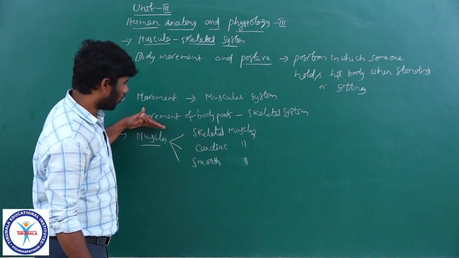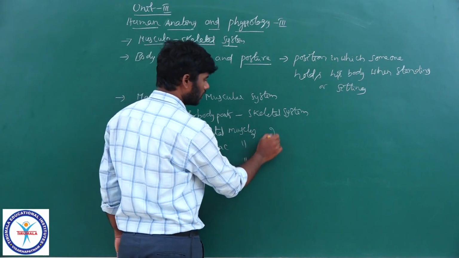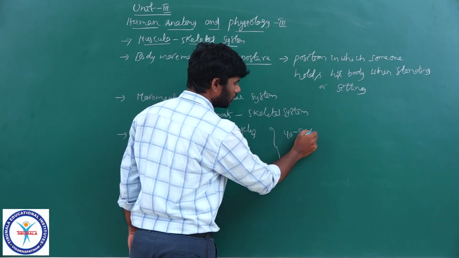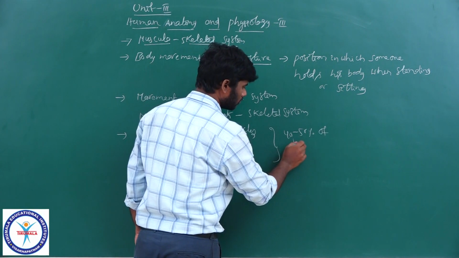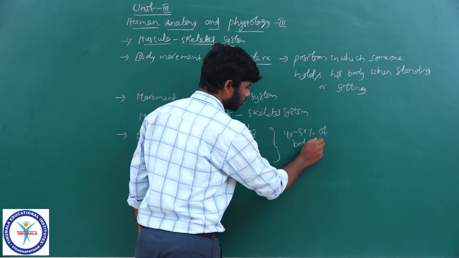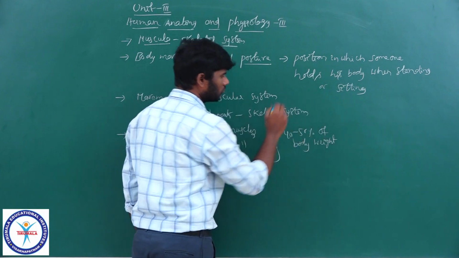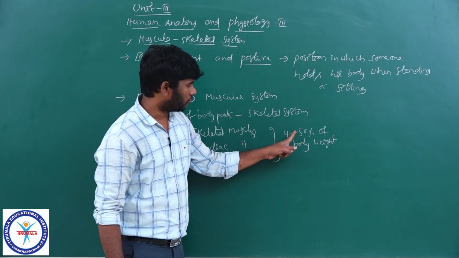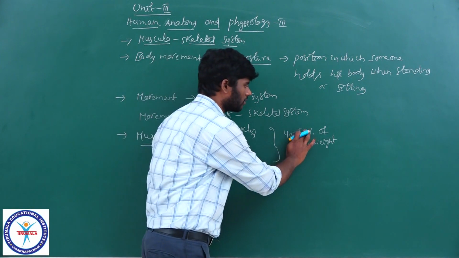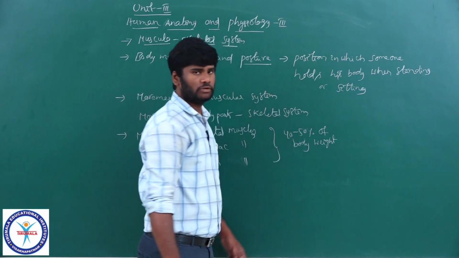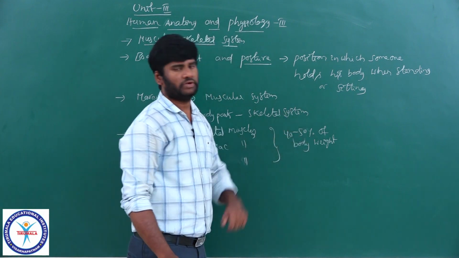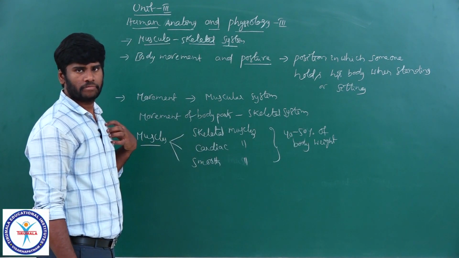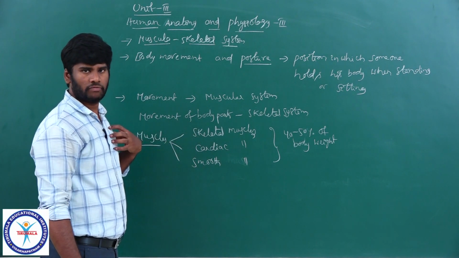All these muscles together can form 40 to 50% of total body weight. So they form the bulk of our body.